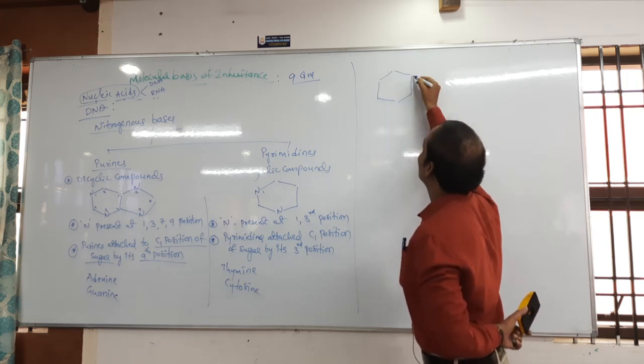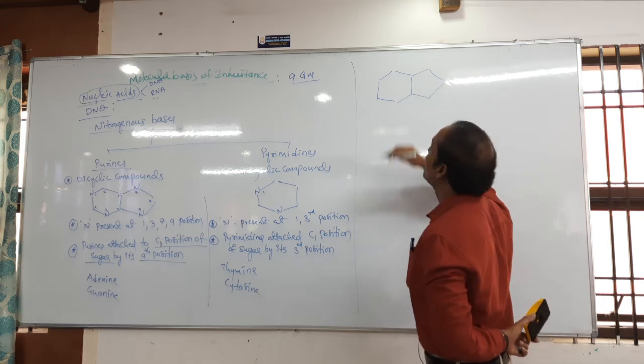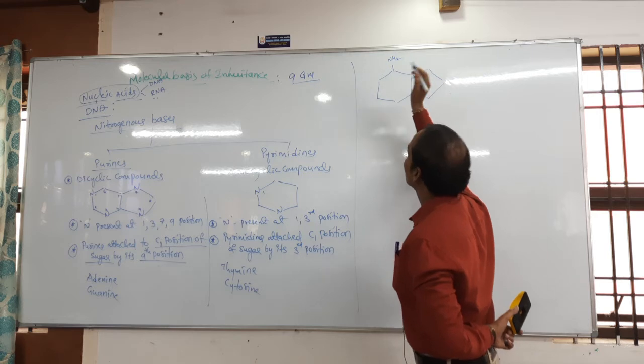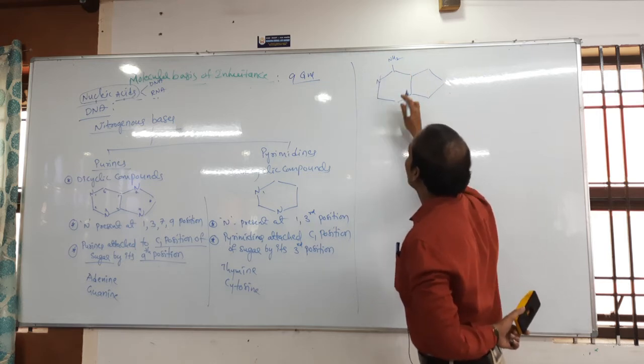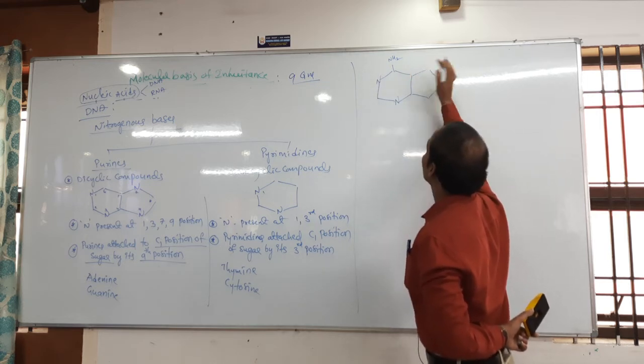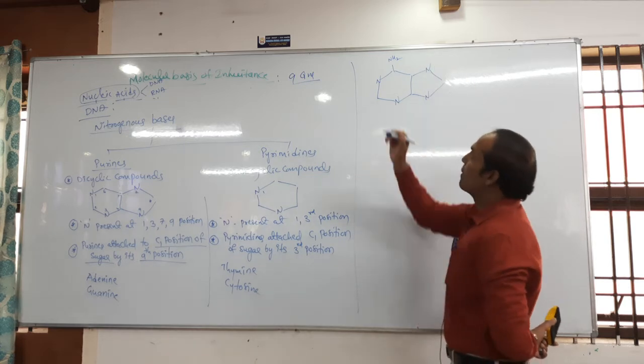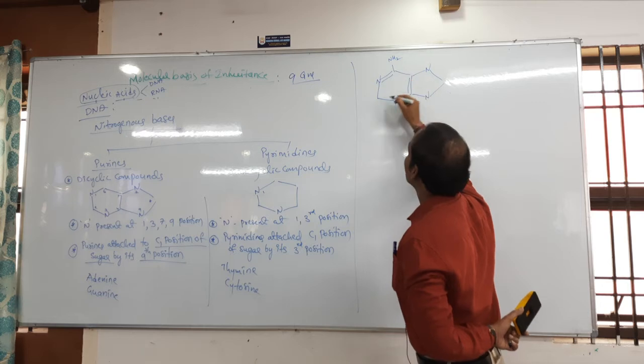This is about adenine, a dicyclic compound. In this dicyclic compound, an amino group is there at the 6th position, and here nitrogen is there, here also nitrogen, here also nitrogen.